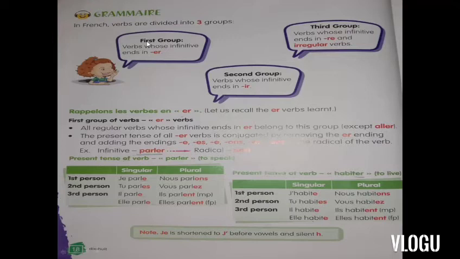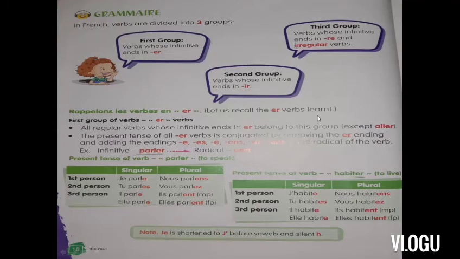So the first group of verbs: verbs whose infinitive ending is er. Er-ending verbs are like parler. What do you mean by parler? It means to speak. First we will do er, then we will come to the second group and third group.